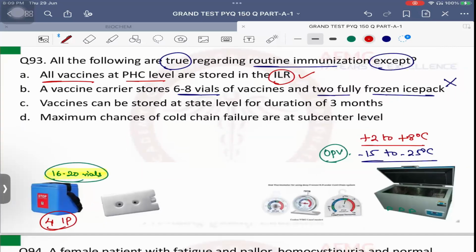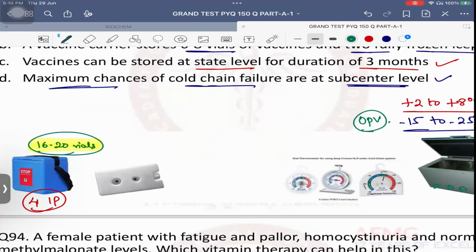Vaccines can be stored at state level for a duration of 3 months. Yes, at the level of state or regional level, in a walk-in cold room or in a walk-in freezer, storage duration can be 3 months. But at the level of district or at the level of PHC, the vaccine storage duration is only 1 month. Maximum chances of cold chain failure, previous year question, are seen at sub-center level or below, that is village level पे भी, ठीक है? Because lowest level of vaccine storage, answer is PHC. Because below PHC as sub-center and village, we do not store vaccines. Vaccines are only carried on the day of immunization or vaccination with the help of these vaccine carriers and the ice packs usually. No issues with this.